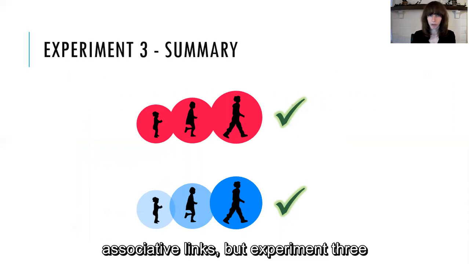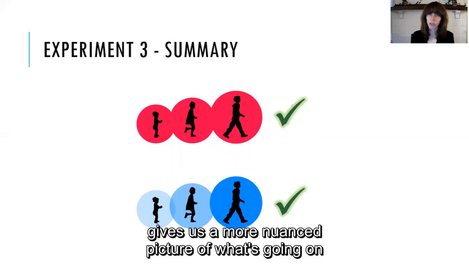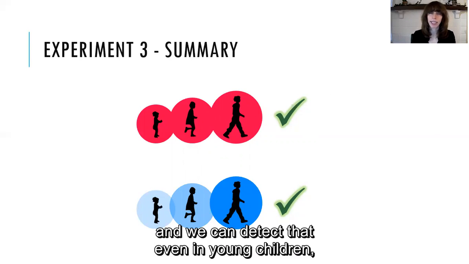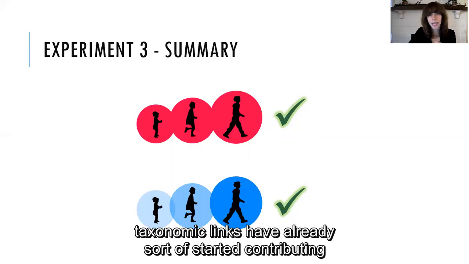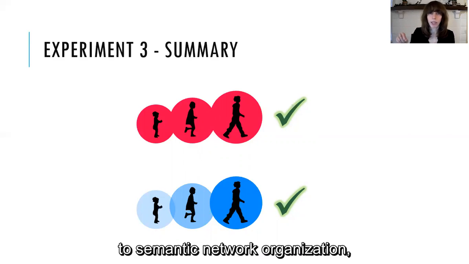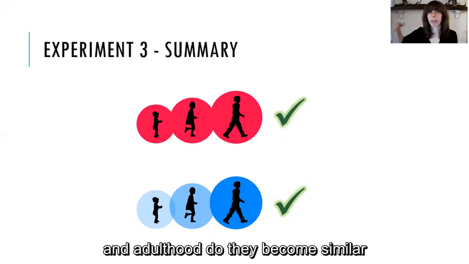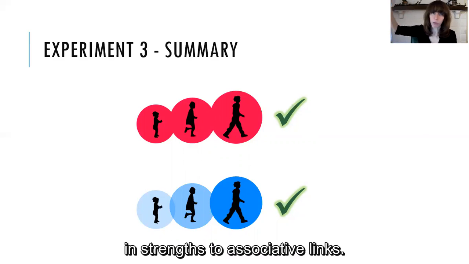But experiment 3 gives us a more nuanced picture of what's going on because we have a more sensitive measure, and we could detect that even in young children, taxonomic links have already started contributing to semantic network organization, but only some point between 4 years of age and adulthood do they become similar in strength to associative links.